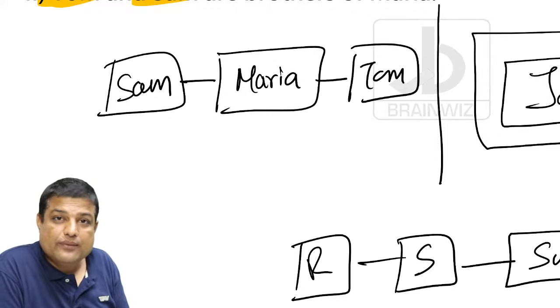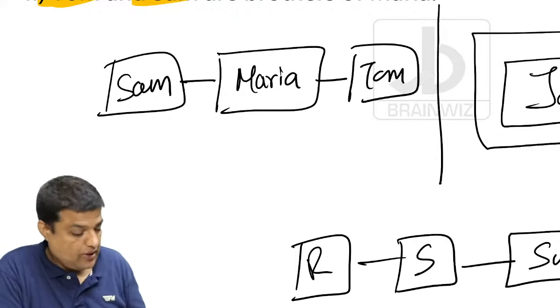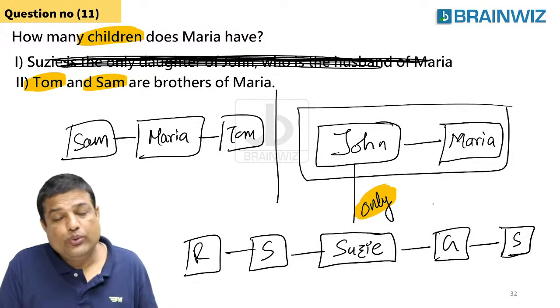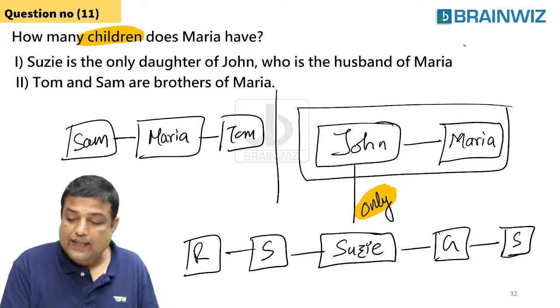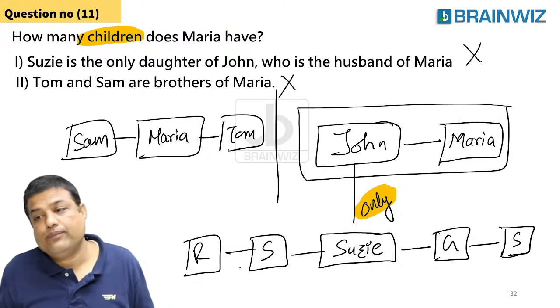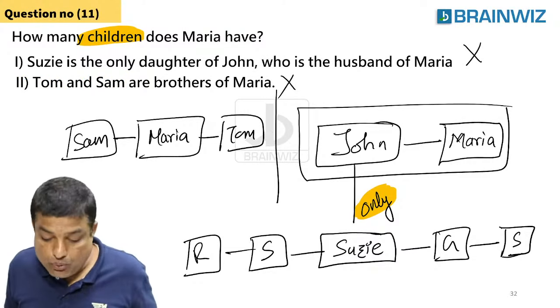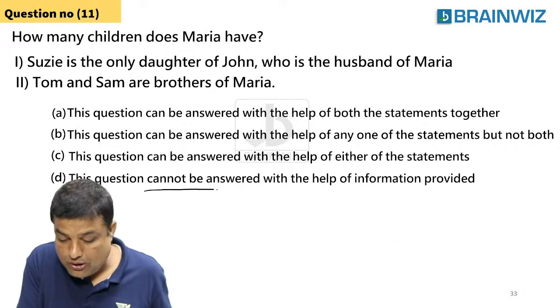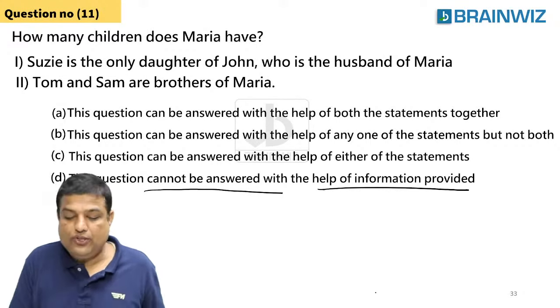Are you understanding, everybody? Even this is not sufficient. So, statement 1 is not sufficient. Statement 2 is not sufficient. So, we can say that both are not. Are you understanding, everybody? Both are not. So the question cannot be answered with the information provided.